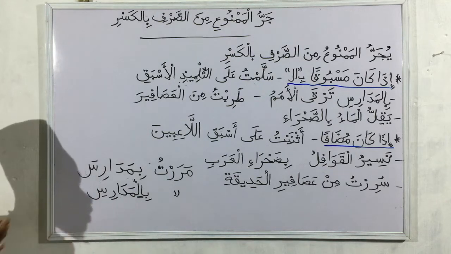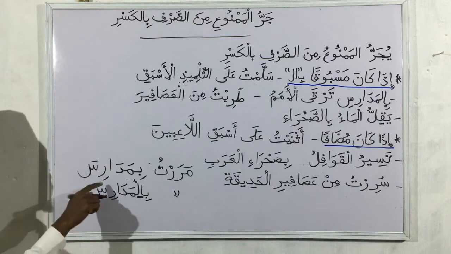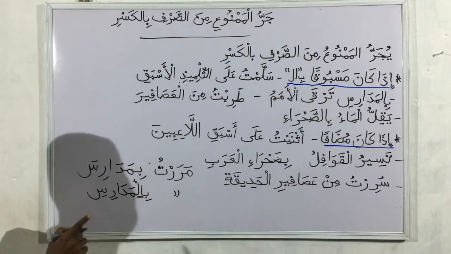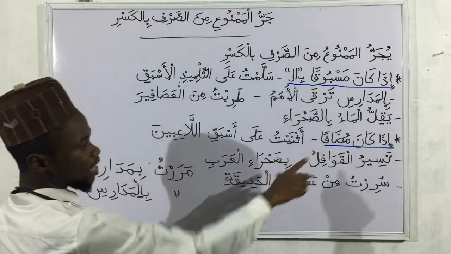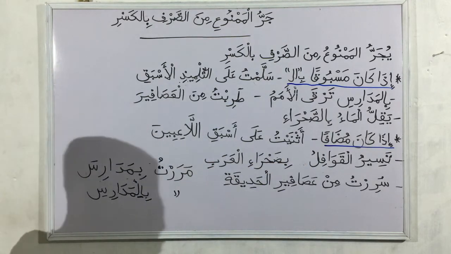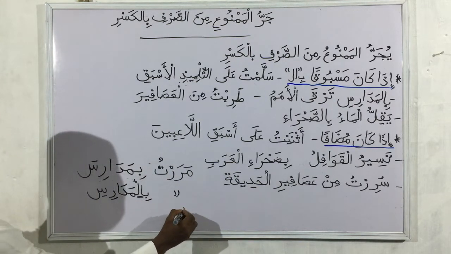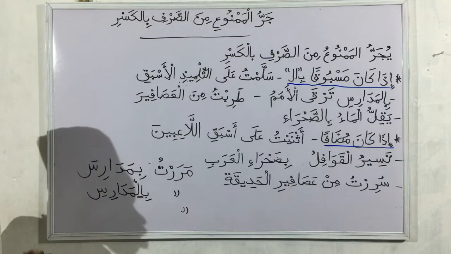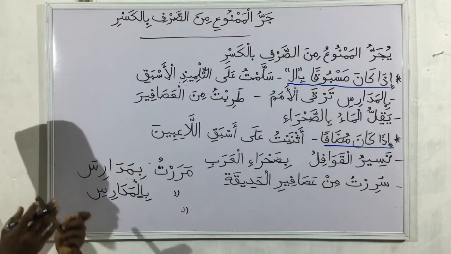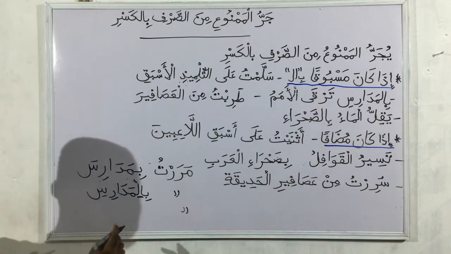So that's the first case. Anytime you add alif and lam to those nouns that are supposed to take fatha with jarr, they take kasrah with jarr. Then the second case is idha kana mudafan. When it is mudaf, it will not take fatha, but will take the kasrah it is supposed to take instead. It will return to the normal i'rab we know: damma for raf', fatha for nasb, and kasrah for jarr.